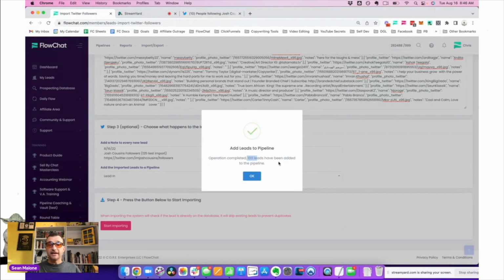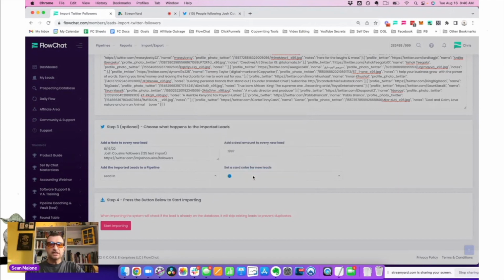What's the difference? Why did that happen? Well, our system is intelligent and kicks out duplicates. So if you import the same people more than once, it's going to kick them out. So you won't ever have a duplicate problem, which is awesome. Then I just hit OK.